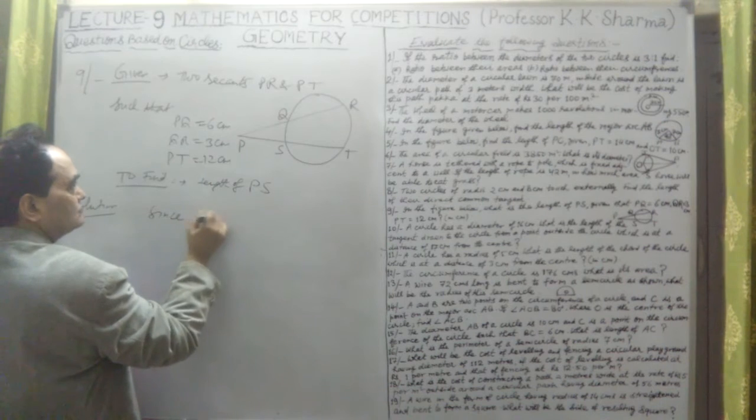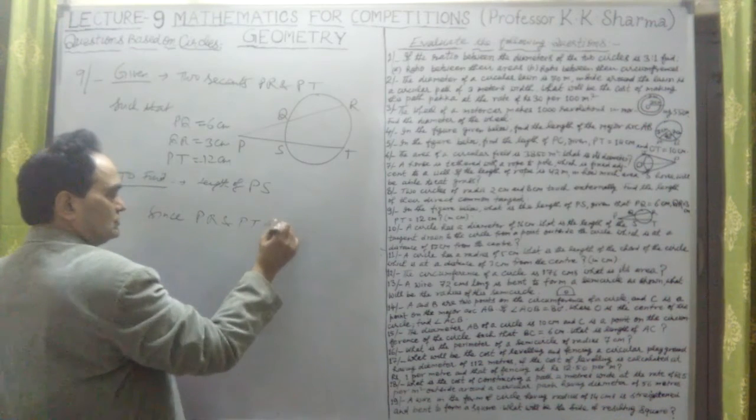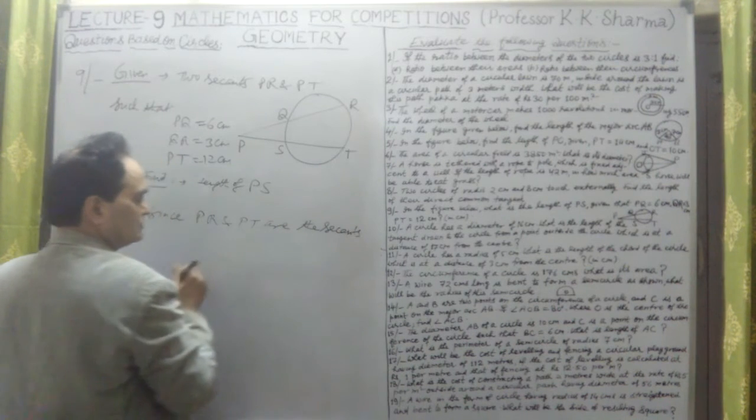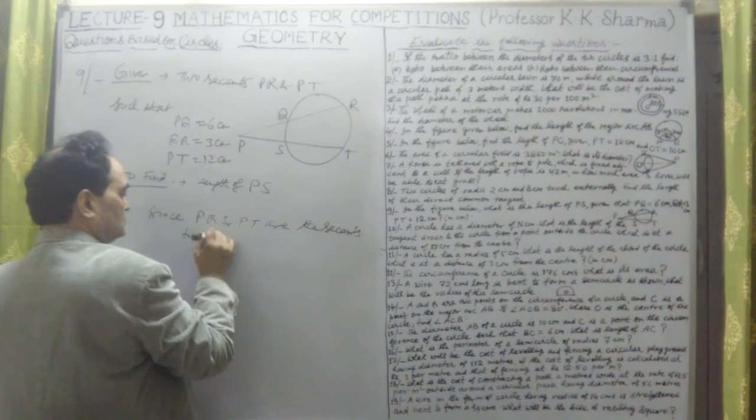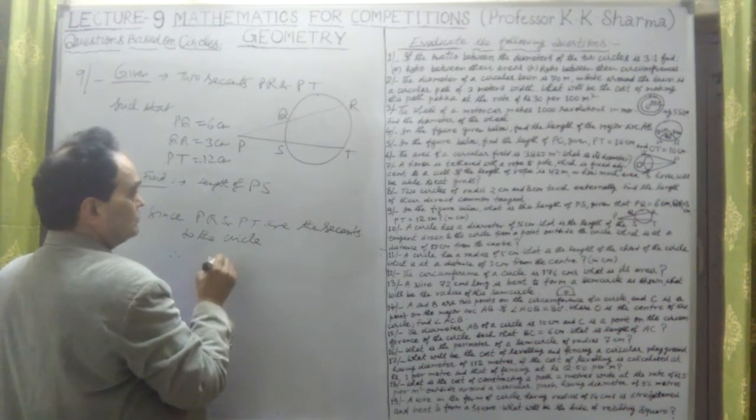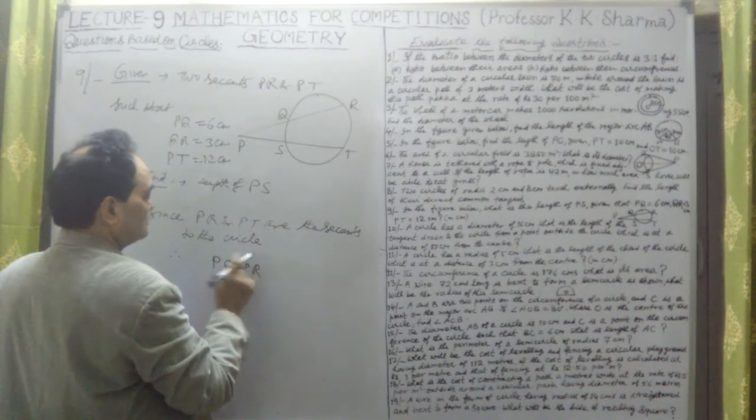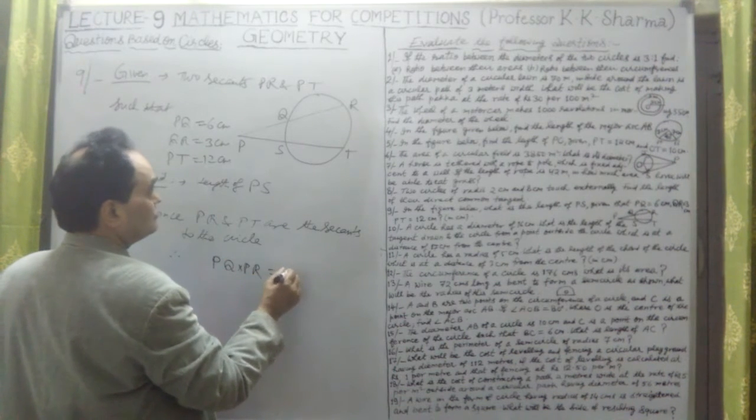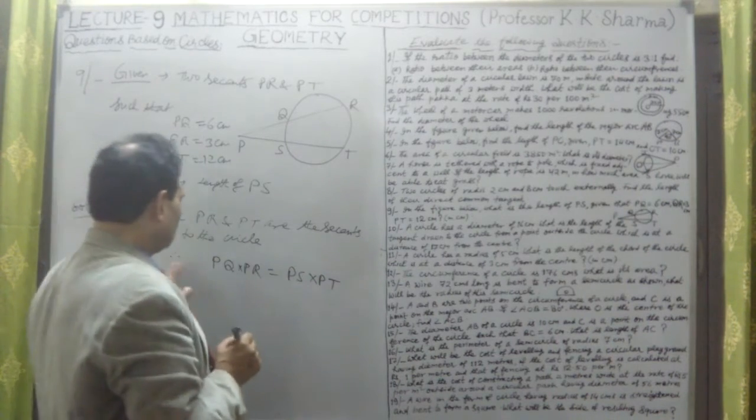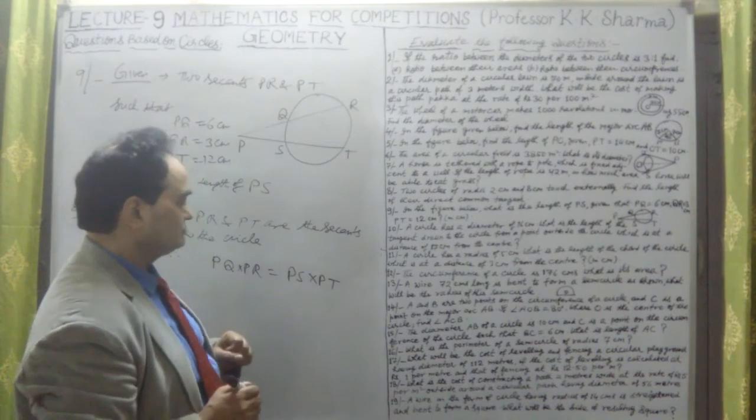Since PR and PT are the two secants to the circle, therefore, with the formula here, we know that PQ into PR is equal to PS into PT. This is the formula in case of secants. This we have discussed in the beginning. So this is the formula here.